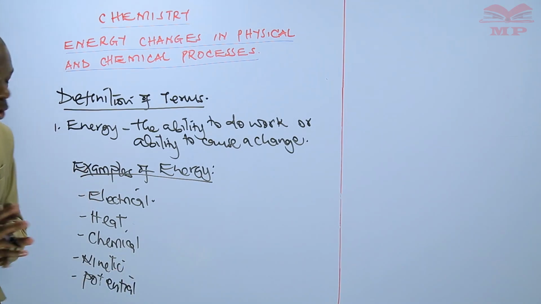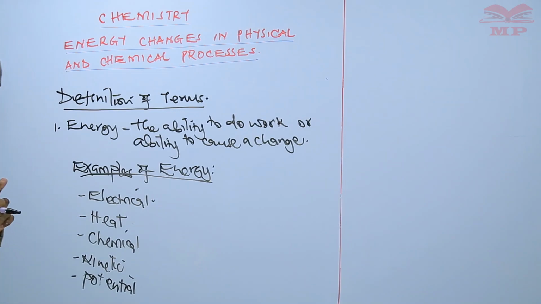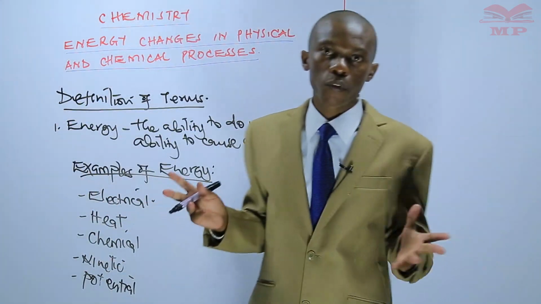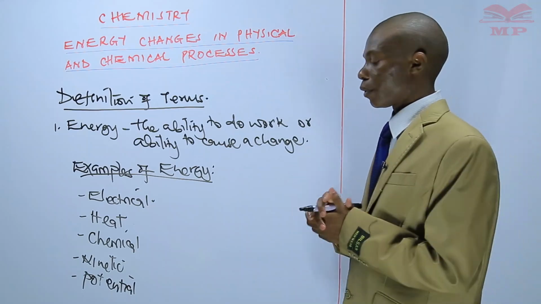They include the electrical energy, the heat energy, the chemical energy, the kinetic energy, and the electrical energy. So those are our 5 forms of energy or examples of energy.